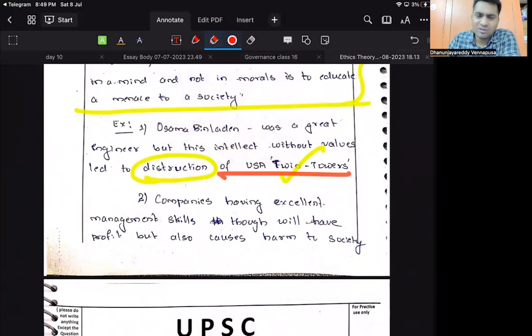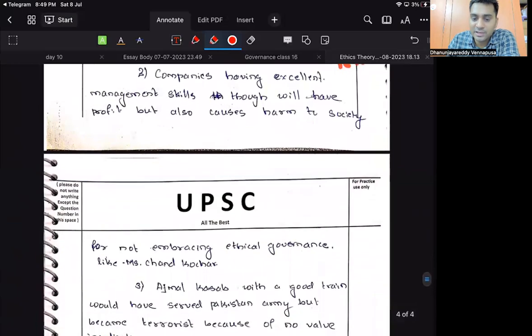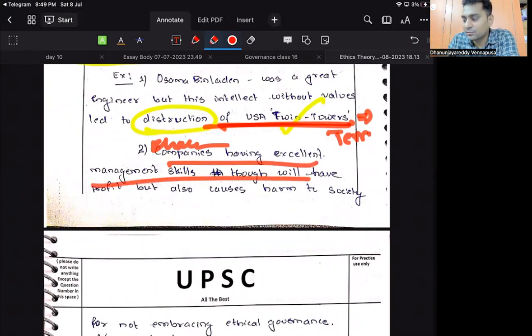Destruction of Twin Towers, or no need to write about this. He led to the unleashment of terrorism at the global level. Companies having excellent management skills, though will have profit, but also cause harm to society for not embracing ethical governance, like Miss Chanda Kochhar. Directly write the example, Chanda Kochhar. Directly write. And look at this. I already said what is the mistake that you are doing. You are dragging the sentence without any full stop.